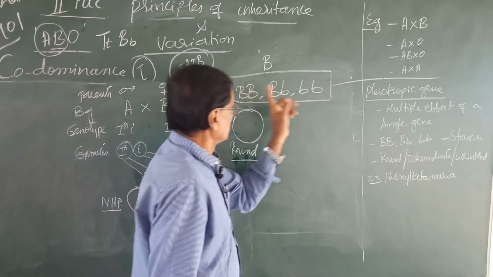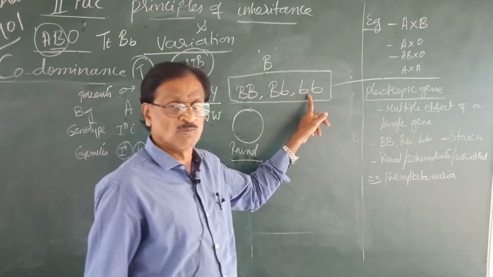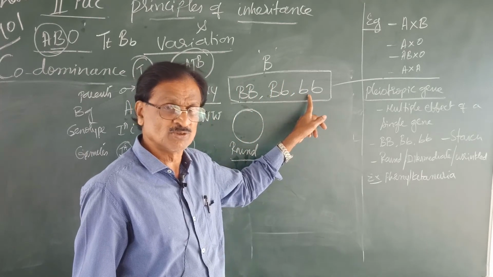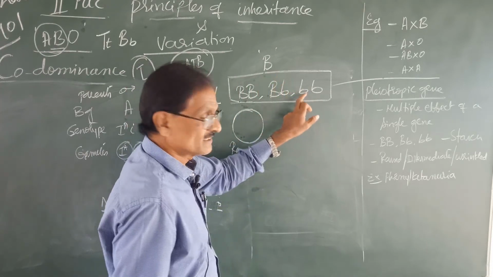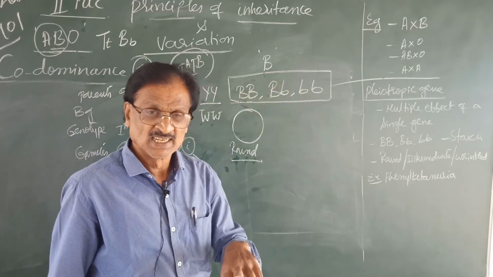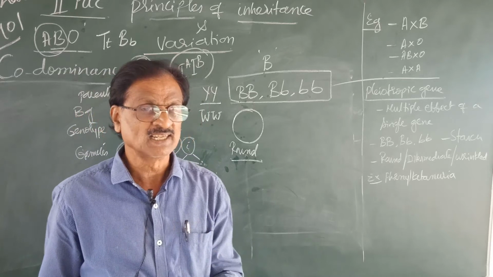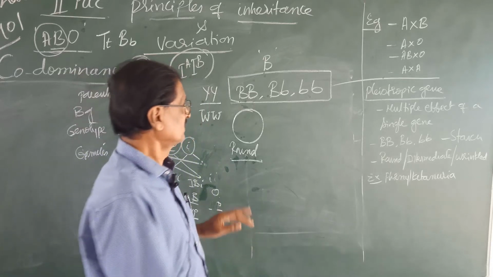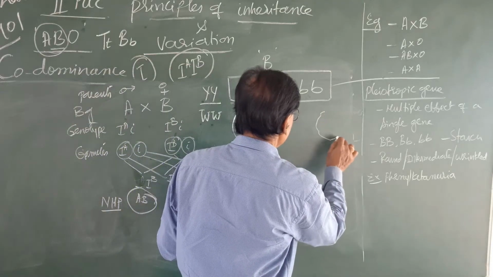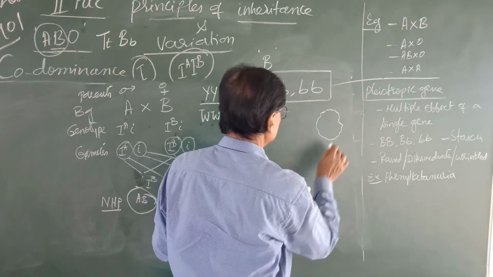Now, let us take up this homozygous recessive genotype. Because of this recessiveness, the starch synthesis is quite lesser. As a result of it, the seed becomes what? Wrinkled like this.